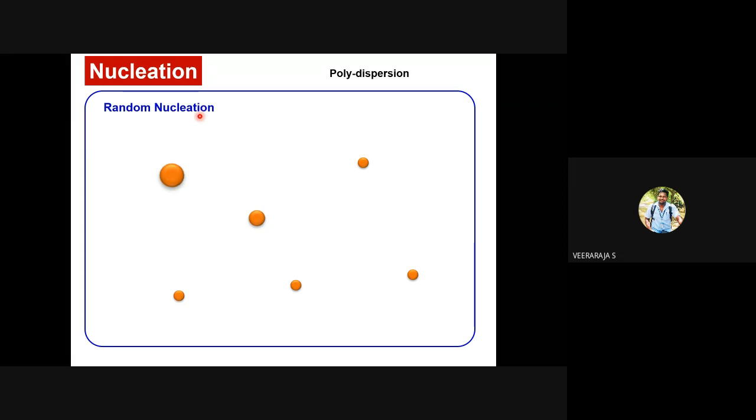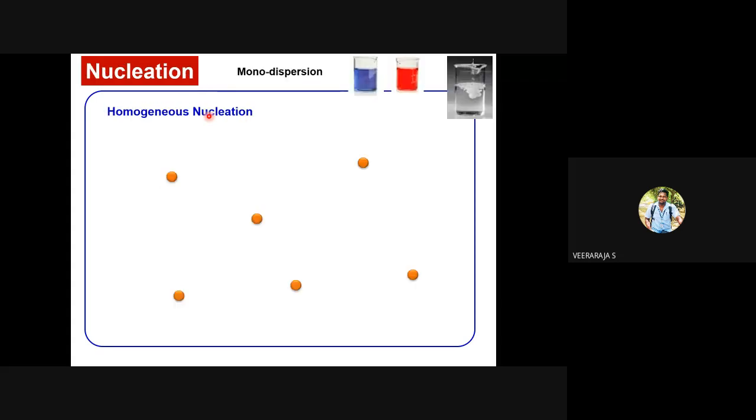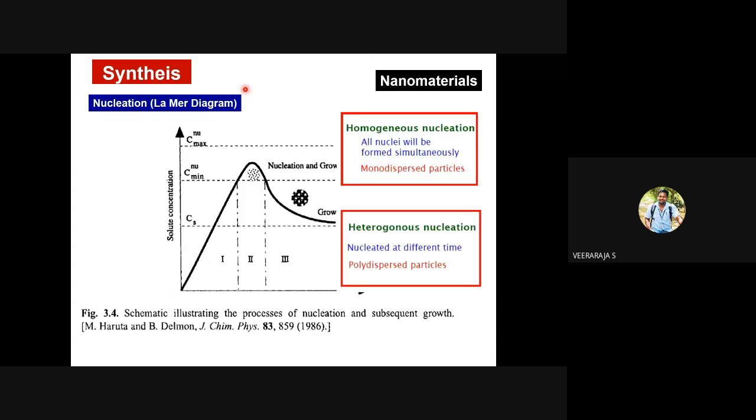I am reiterating, this heterogeneous nucleation is different from what we have spoken a few slides before. That is taking place between the phases, but this is within the phases, how the nuclei are formed, whether they are formed simultaneously or one at a time. Okay, so this is the characteristic you will get.